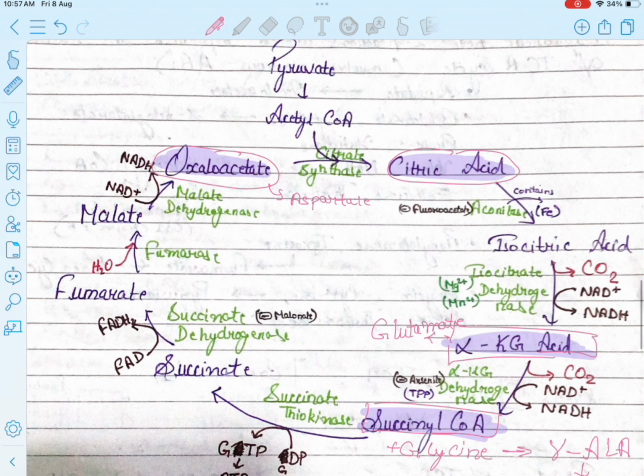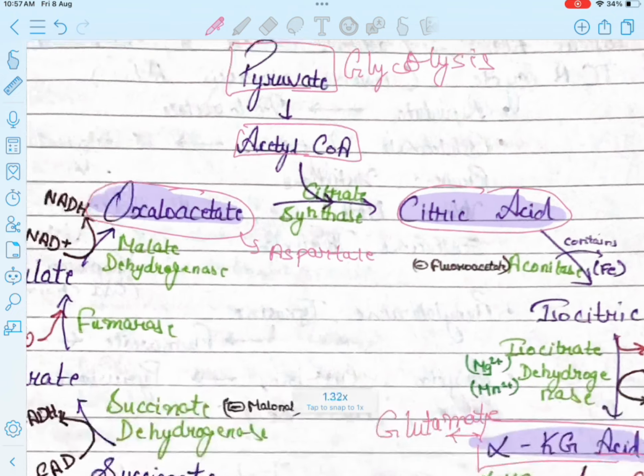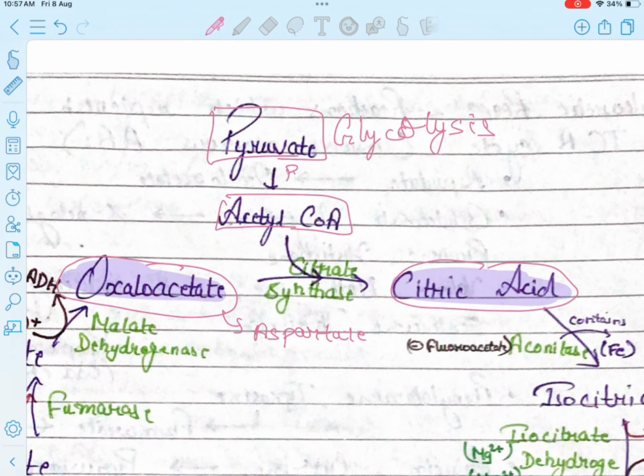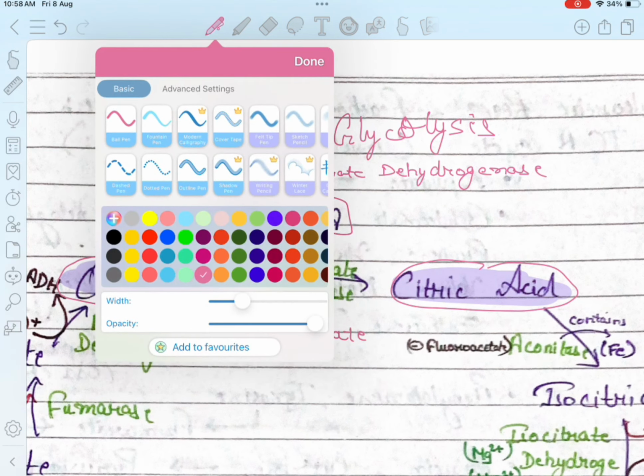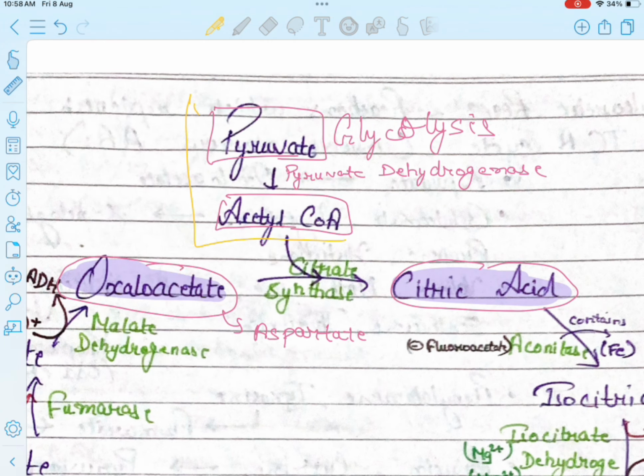If you remember glycolysis, we know that the pyruvate is produced in glycolysis, and then after producing the pyruvate, it gives the acetyl coenzyme A with the use of the pyruvate dehydrogenase enzyme.